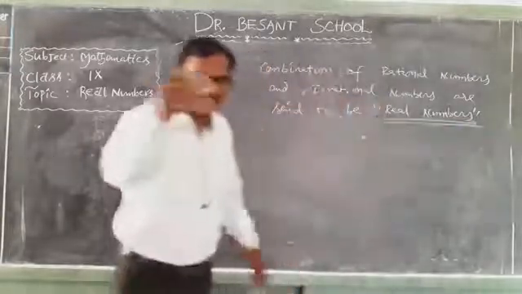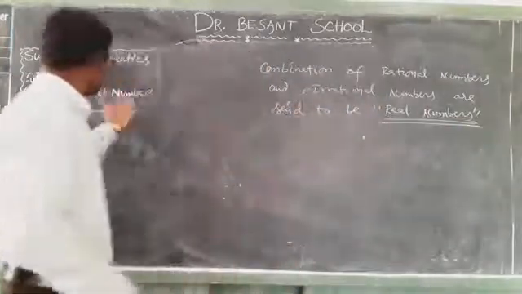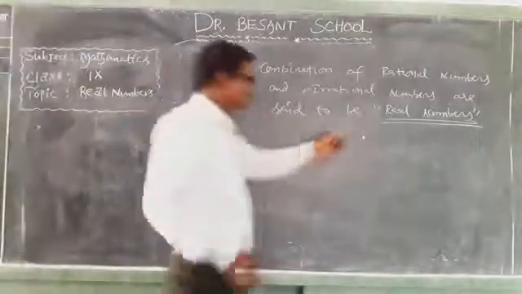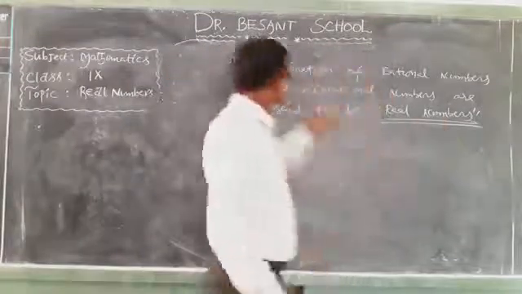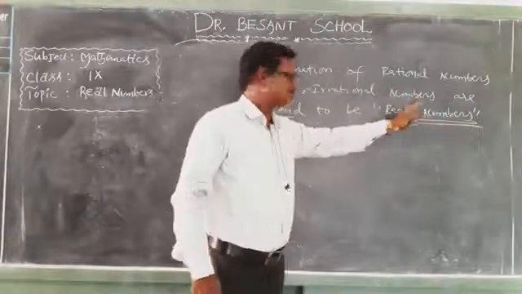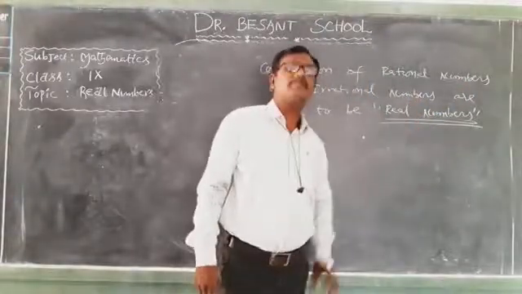What type of numbers are said to be real numbers? That is our first chapter, real numbers. The combination of rational numbers and irrational numbers are said to be real numbers.